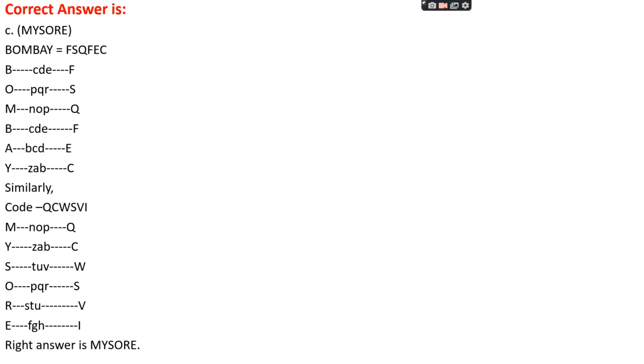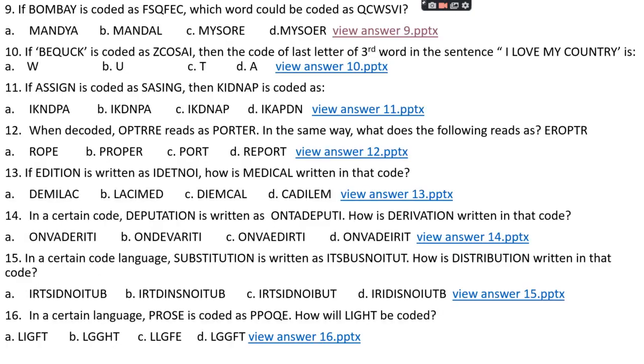A similar pattern is applied for Mysore too, if we see the code QCWSVI. In this case, we should go back three letters to find the original word. Like for Q, N, O, P is the gap ahead, so Q must be the code for M. C must be the code for Y, and W must be the code for S. Okay, so the right answer is Mysore.